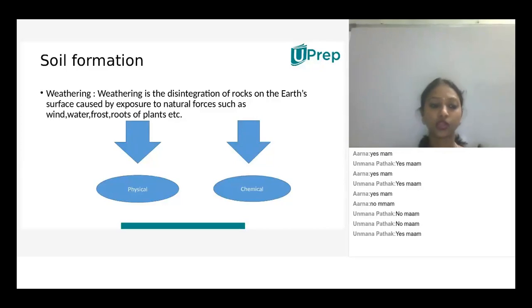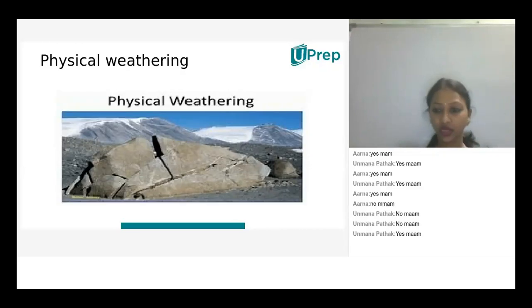Two processes. One is the physical process and the other one is the chemical process. So one by one we are going to discuss. Physical weathering is the process of rocks being broken down into smaller pieces. It is a mechanical process and does not involve any change in the characteristics of the original rock.